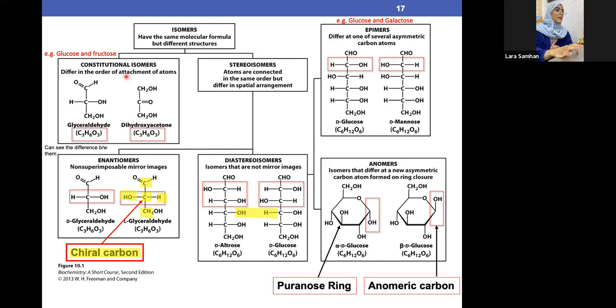Okay, so let's get to know more. This is the meaning of isomers. Now we know what an isomer is: the same molecular formula with different structures in space. We have two types, as we said, constitutional isomers and stereoisomers.